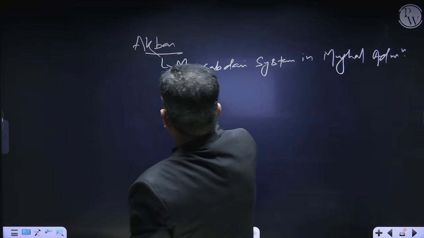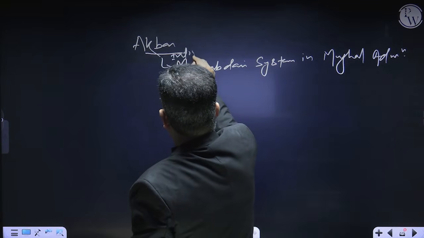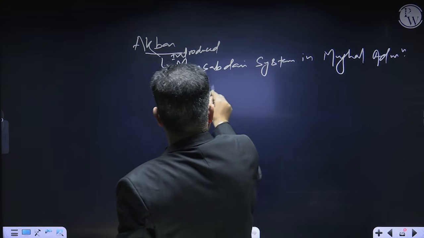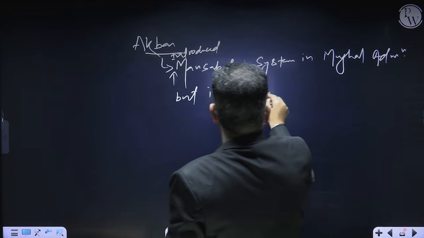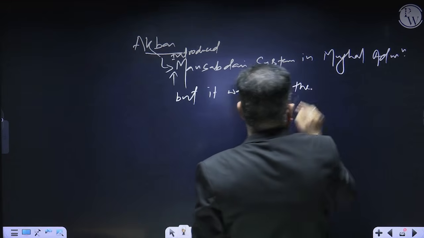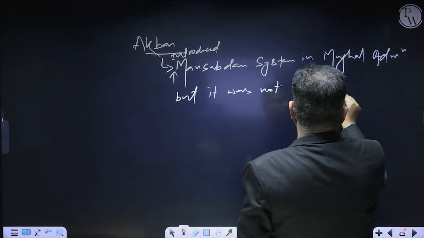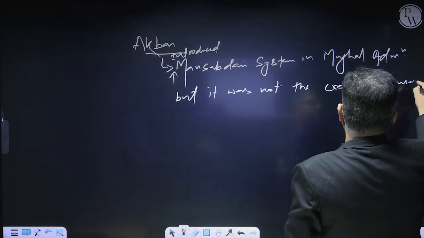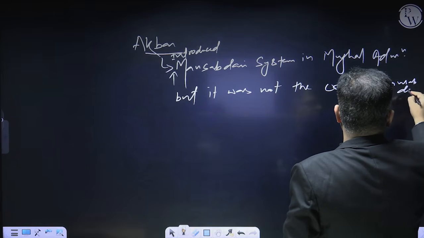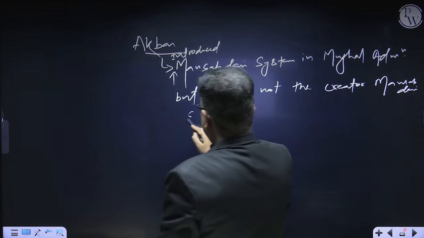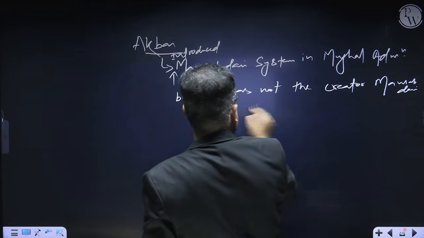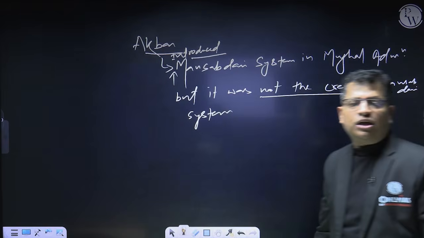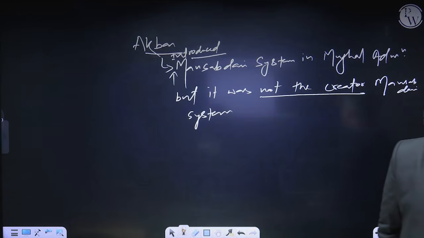But he was not the creator of the Mansabdari system, right? He was not the creator of this Mansabdari system. He just introduced the Mansabdari system in the Mughal army.